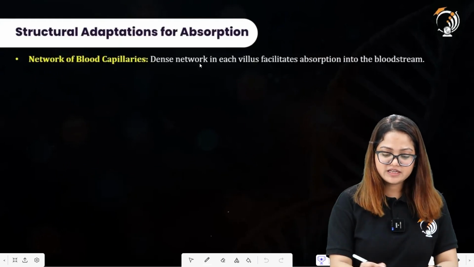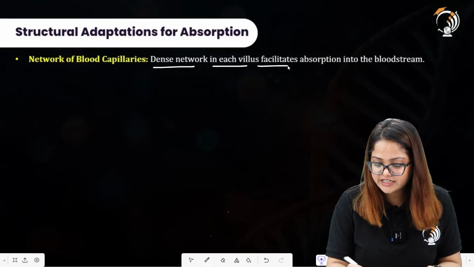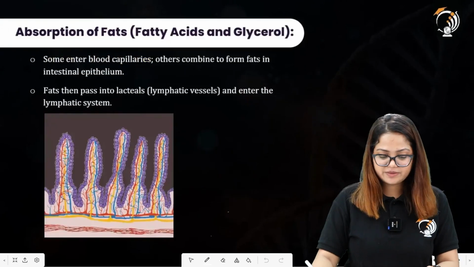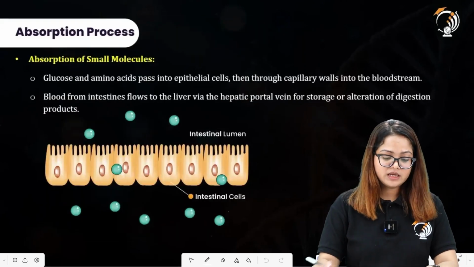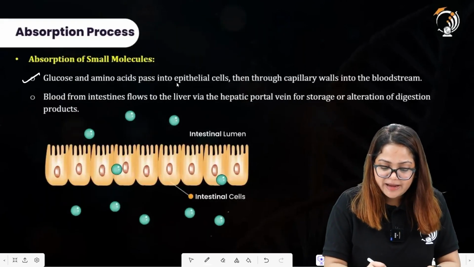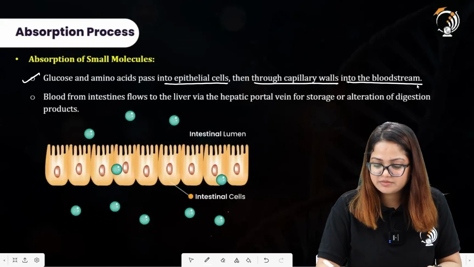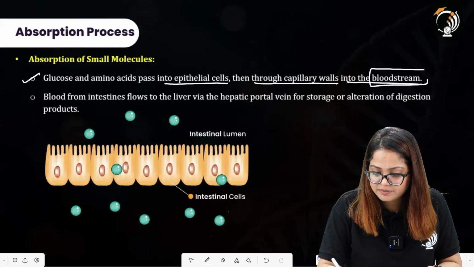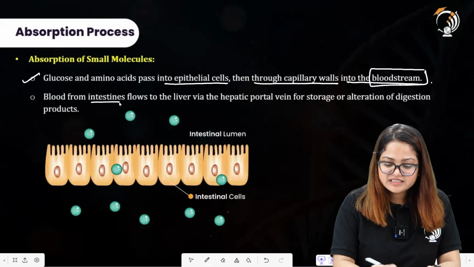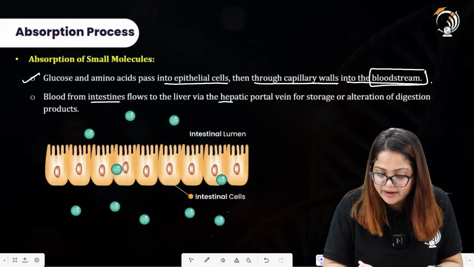A network of blood capillaries is there. The dense network of each villus facilitates absorption into the bloodstream. Glucose and amino acids pass into the epithelial cells, then through the capillary walls into the bloodstream. Now they have entered the bloodstream. Blood from the intestine flows to the liver via the hepatic portal vein.